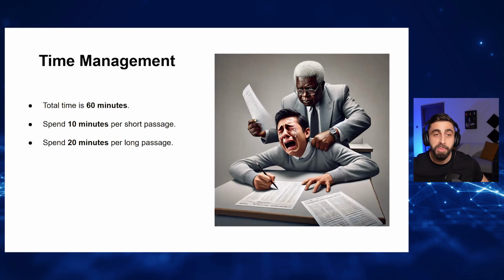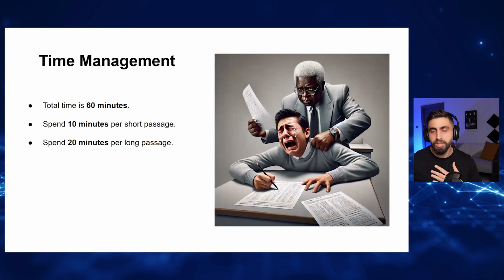Okay. So some people say that some of the passages are easier than the others. They say that the first passage is easy, the second passage is not very difficult, the last passage is difficult. That's why you have to spend maybe 15 minutes for the first passage, 20 minutes for the middle passage, and 25 minutes for the last passage.